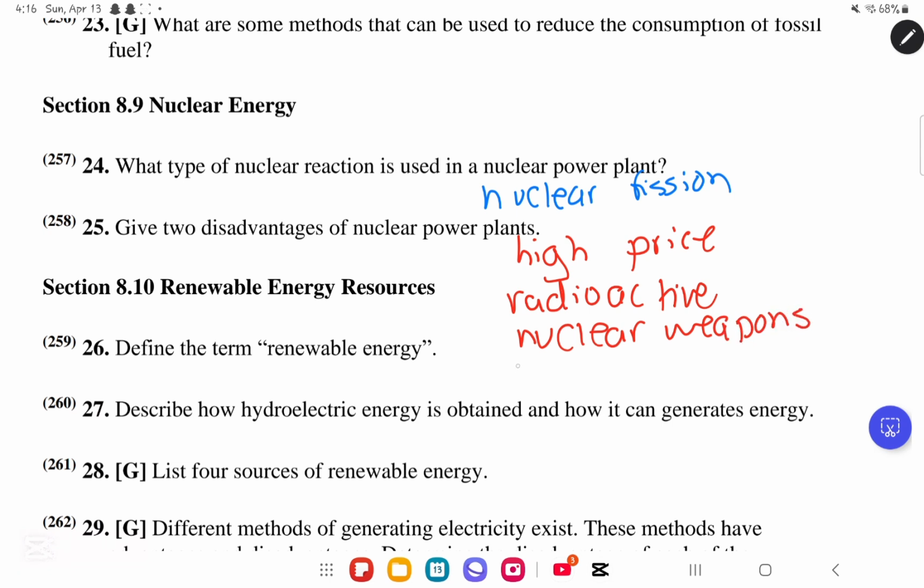After that, we have the psychological bias, that some people are scared. They have probably heard many stories, and they are scared to use any type of nuclear energy, so psychological bias. So I gave 4 disadvantages, but if they said 2 disadvantages, you would choose any of these 4: the high price, the radioactivity, the nuclear weapons, or the psychological bias.